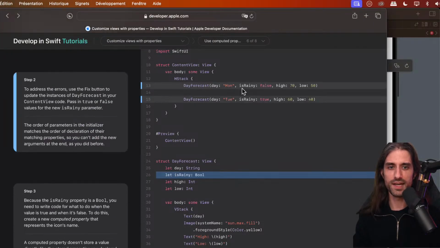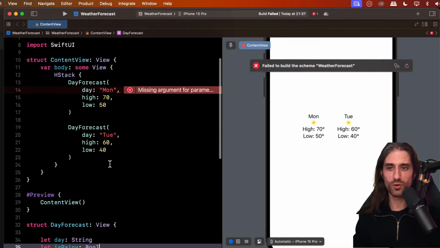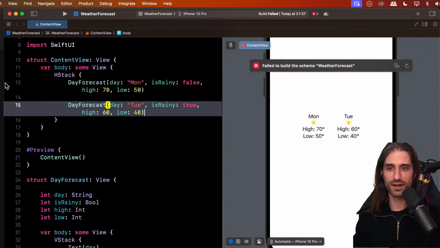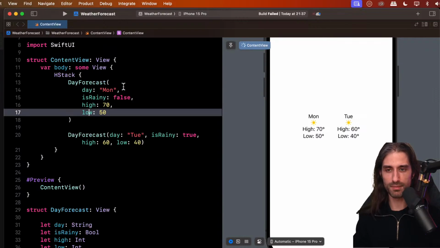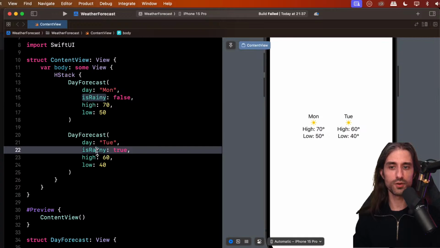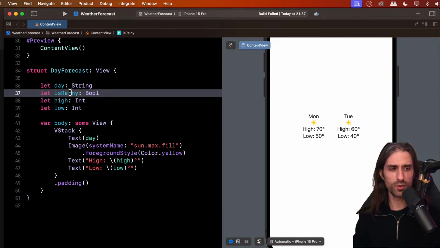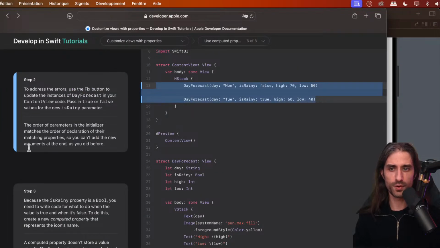All right. Then we have our good old errors to address. So we need to pass a value for the argument isRainy when creating the DayForecast. I'm going to put them back on several lines. And you can see the first one is not rainy, but the second one is rainy. Okay. Now, how do we choose the icon that we use depending on whether or not it's rainy? That's what we're going to do next.